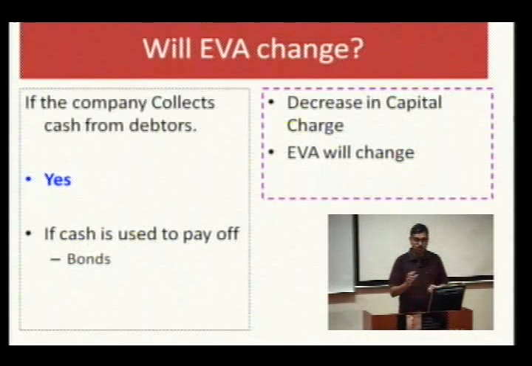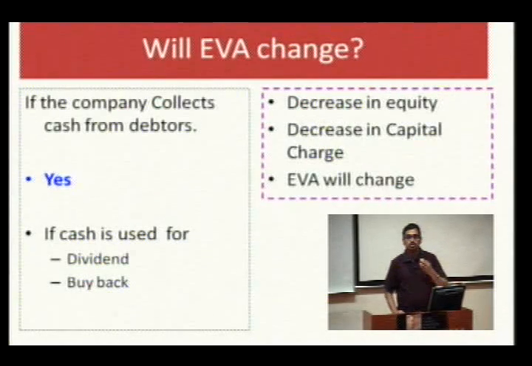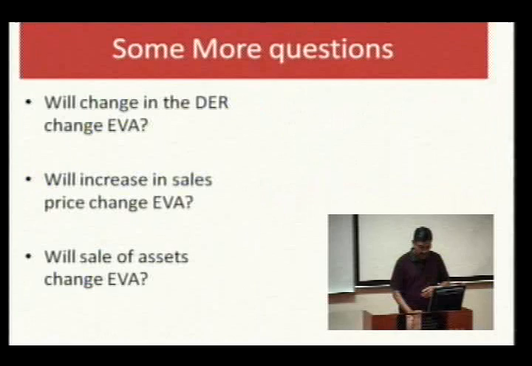However, if the cash collected is used to pay off debts, then yes, EVA will change. If the cash collected is used for reduction of equity in the form of payment of dividend or buyback, in that case also EVA changes, because the decrease in equity means a decrease in capital charge. In other words, EVA will increase.